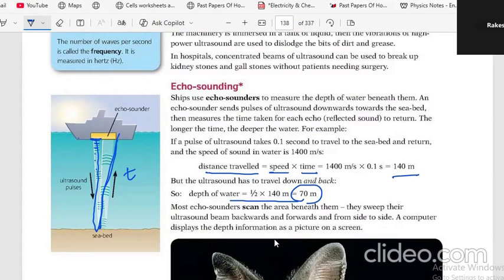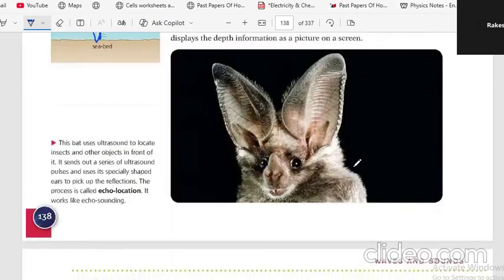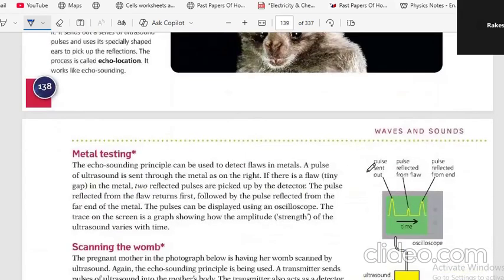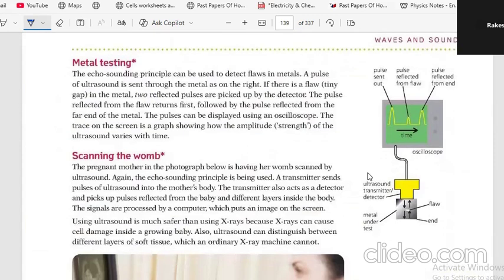Ultrasounds we can't hear, though bats can. The pulse is sent, the reflected wave comes back, and you can see the time that has elapsed, and then you get the distance, the depth, or the different layers inside the body, and the signals are processed. You understood how we are using sound waves, especially ultrasound waves, to find depths.